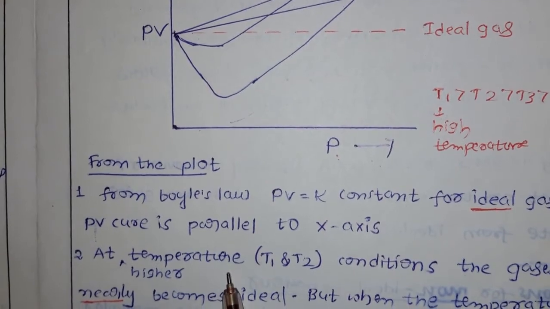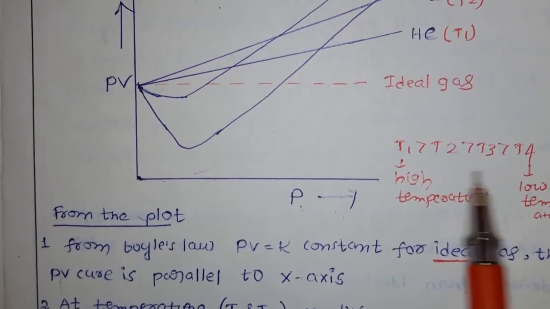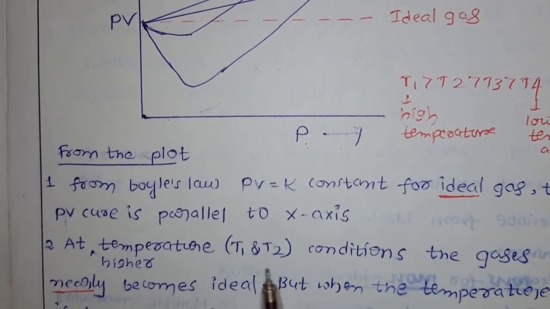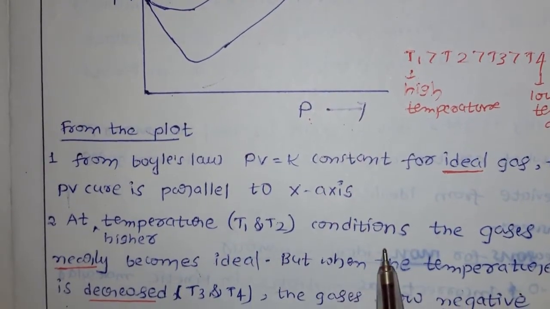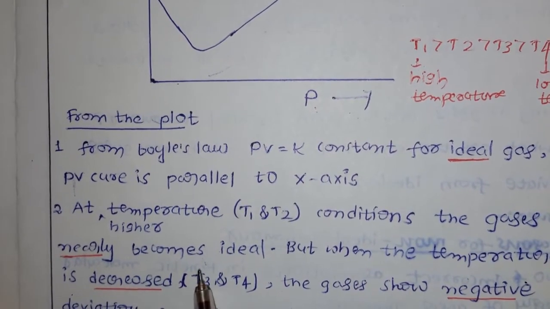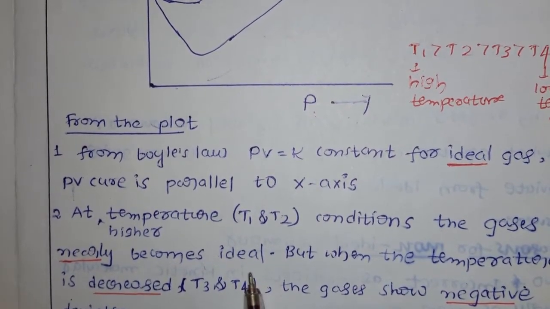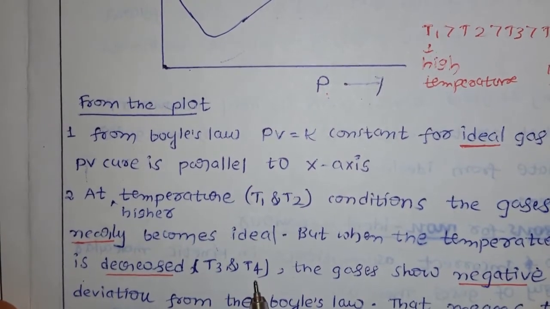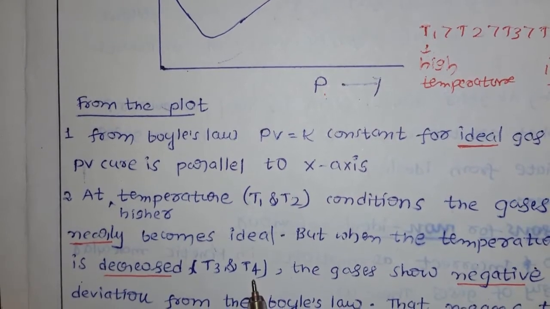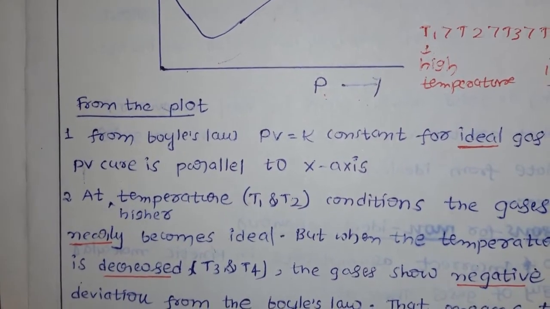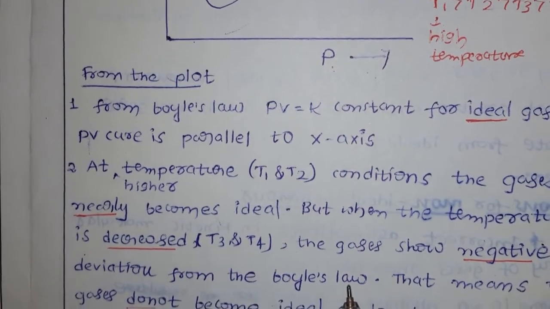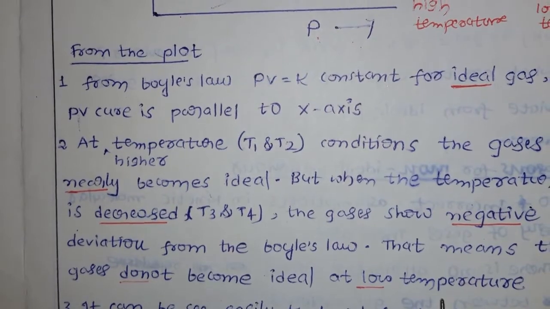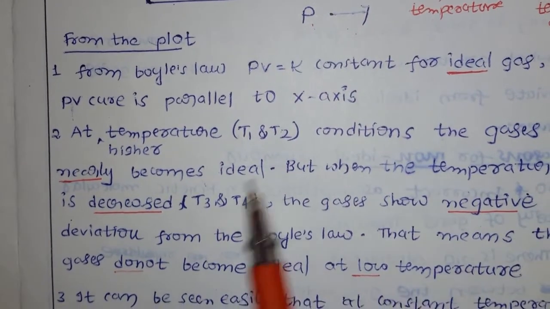At higher temperature, here we have four temperatures. So T1, T2 I am considering as higher temperatures. At higher temperature conditions T1, T2, the gases nearly become ideal, but when the temperature is decreased, meaning T3, T4, which are somewhat lower temperatures than T1, T2, the gases show negative deviation from Boyle's law. That means the gases do not become ideal at a low temperature. I will go further into this point with an example.